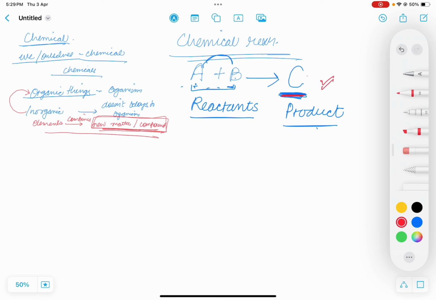Okay, nice. So this is a chemical reaction. Now let's take an example. Suppose, let's say for an example, that carbon combines with oxygen and forms carbon dioxide.